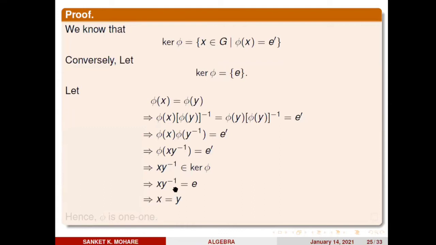Now if I apply y from the left on both sides, x y inverse y equals E into y, which equals y. And x into y inverse y is E, so x into E is x. So overall x equals y. Here we took two images, phi x equals phi y, and proved their pre-images are also equal, x equals y. So by the definition of one-oneness, phi becomes one-one.